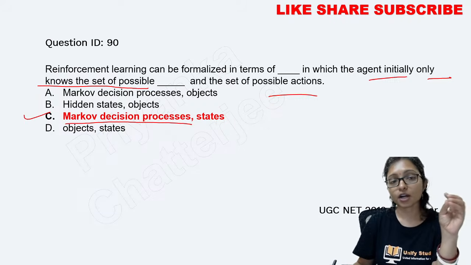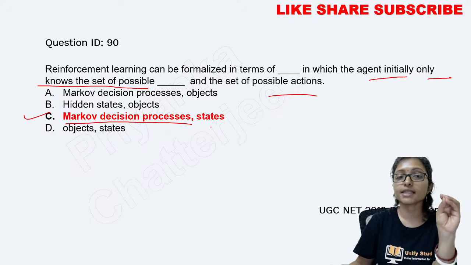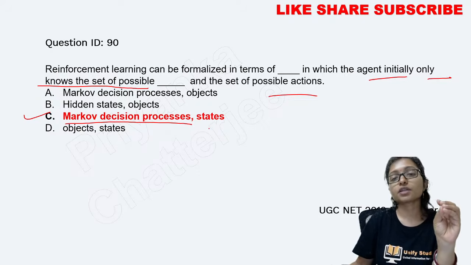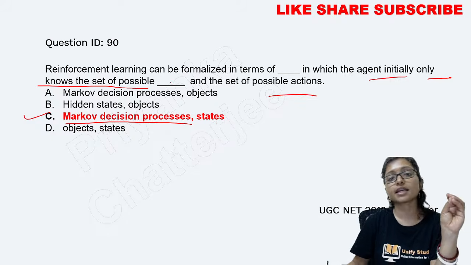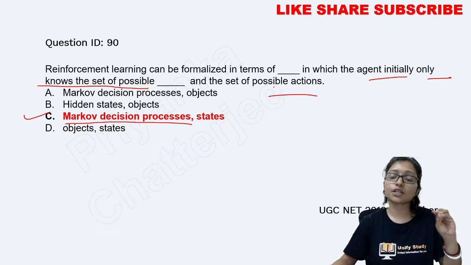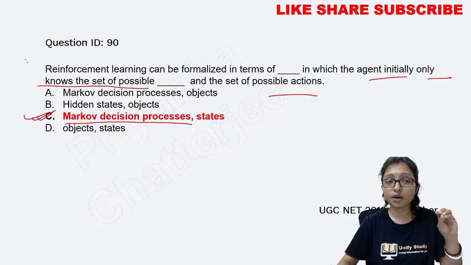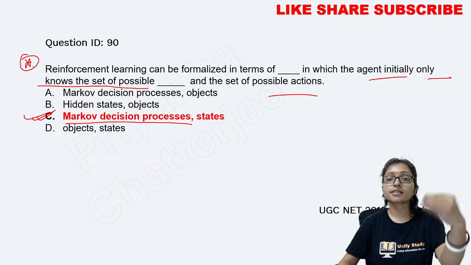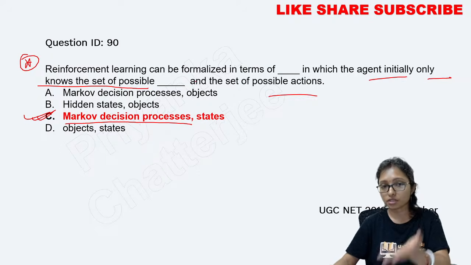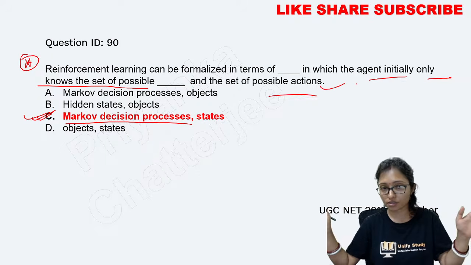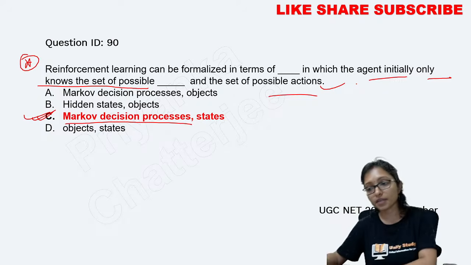It is a part of neural network. You can write down the statement. What is Markov decision process? Markov decision process is where the agent initially knows only the set of possible states and the set of possible actions. This is called Markov decision process. Write down this statement in your notebook. Next time also a question can come, what is Markov decision process? This is called Markov decision process, where you know only the possible states and the possible actions.